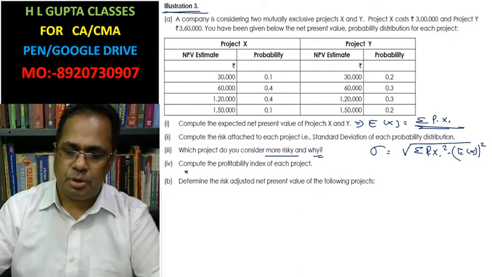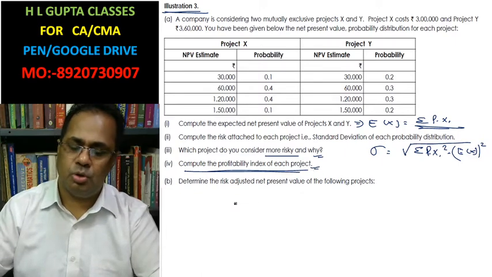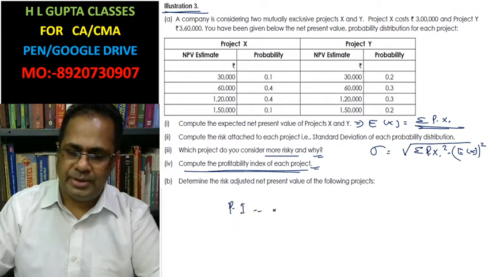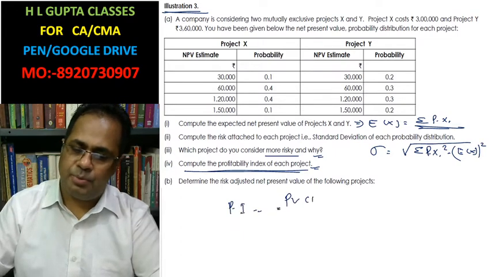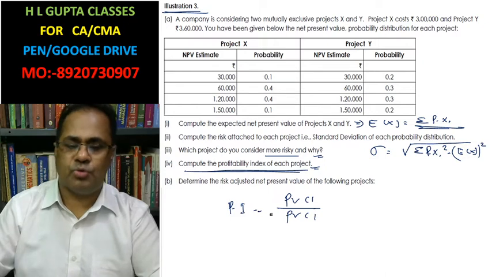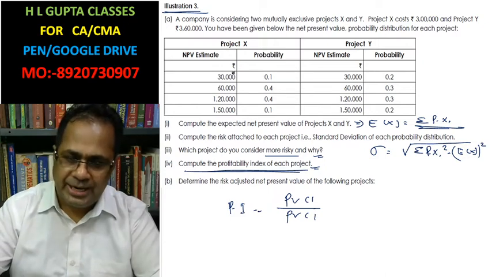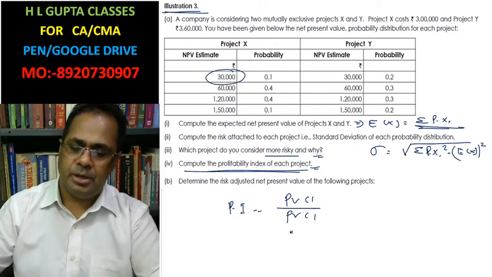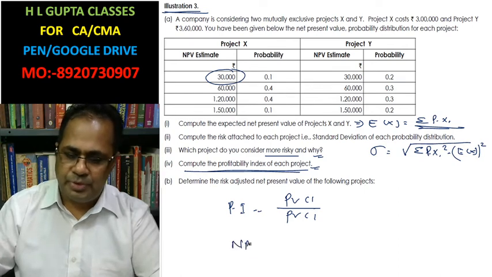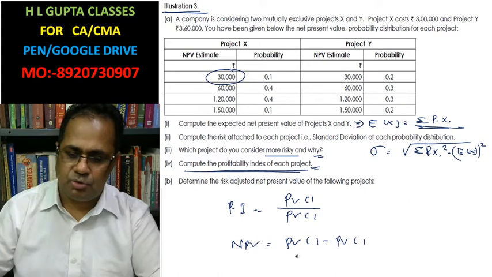Okay. Compute the profitability index of each project. Profitability index equals present value of cash inflow divided by present value of cash outflow. But in the given question, the net present value is given. Net present value equals present value of cash inflow minus present value of cash outflow.